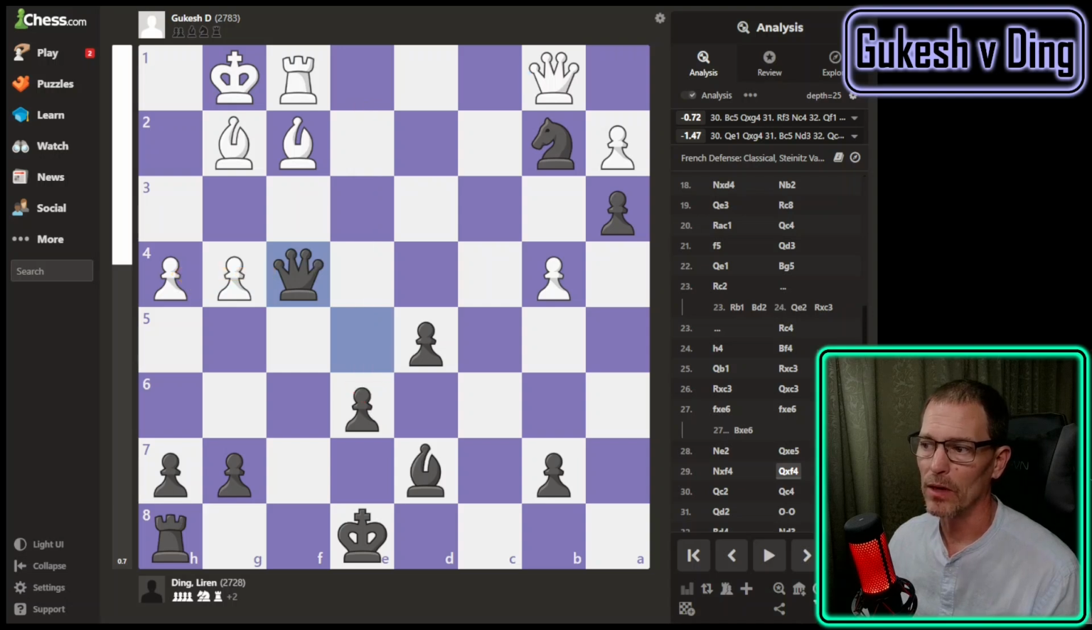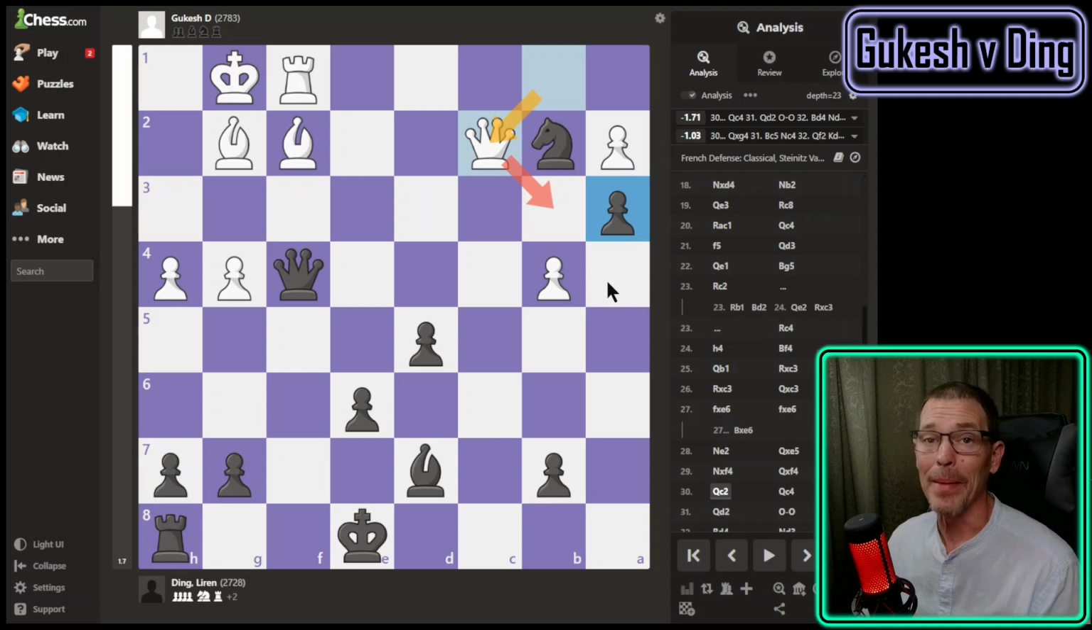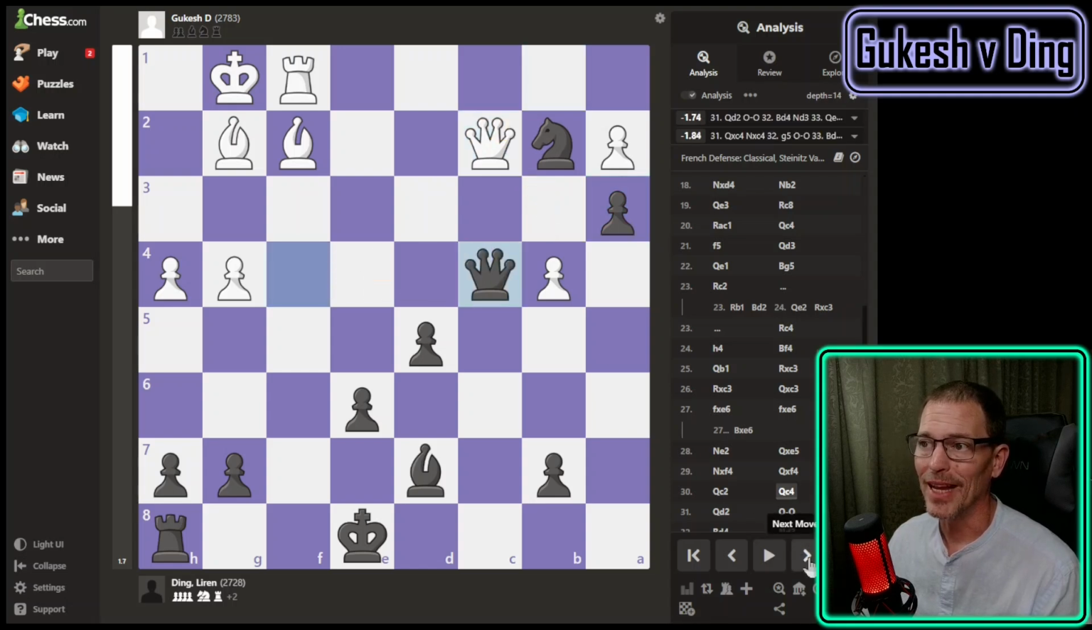Gukesh did not find those. He found queen to c2. Not sure what queen to c2 was aiming at. Maybe he was trying to wiggle around here to get that a-pawn? Maybe he was, because now Stockfish is worried about it and wants to come over here. Let's bring the queen over here to c4. That way they can't come around here and get that a-pawn. Ding found that. Didn't want him to come around here and get the a-pawn. If I could find it, Ding could find it.